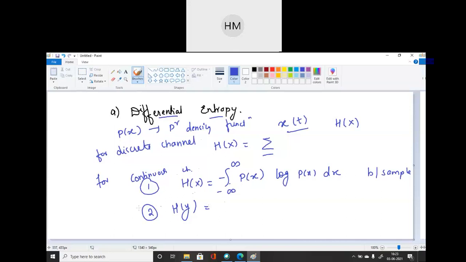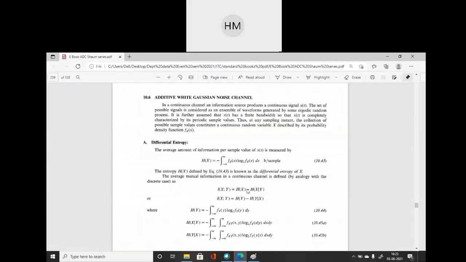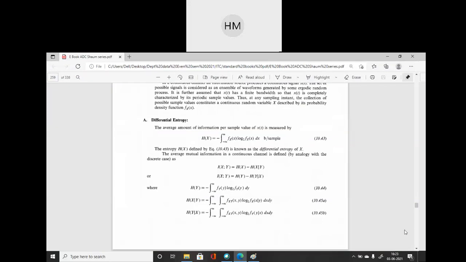So write H of Y. This is the output entropy. All of you please write down. Now you can see the formula for differential entropy. Here the probability is defined by f of x, the probability density function. We have simplified it by writing p of x. Here they have written f to differentiate both signals.